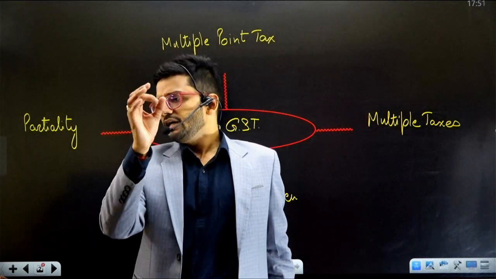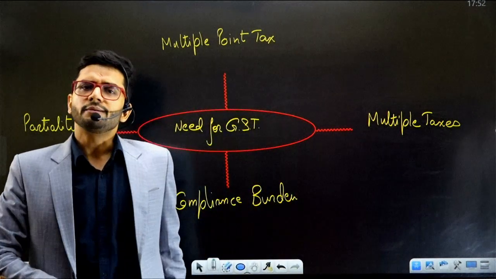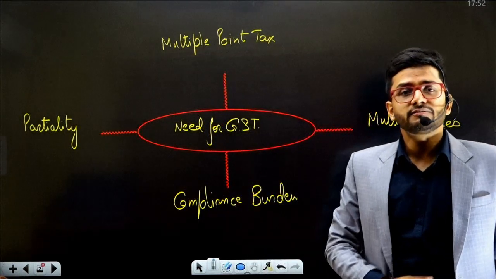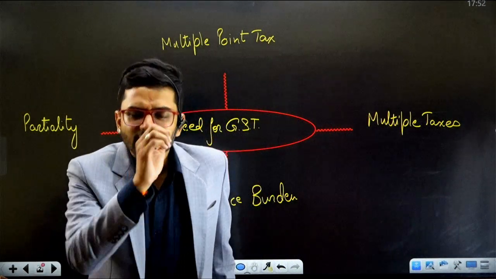See the amount of confusion that you're creating in the minds of the foreign companies who are coming to India. They'll be laughing at you. They'll be laughing at us.